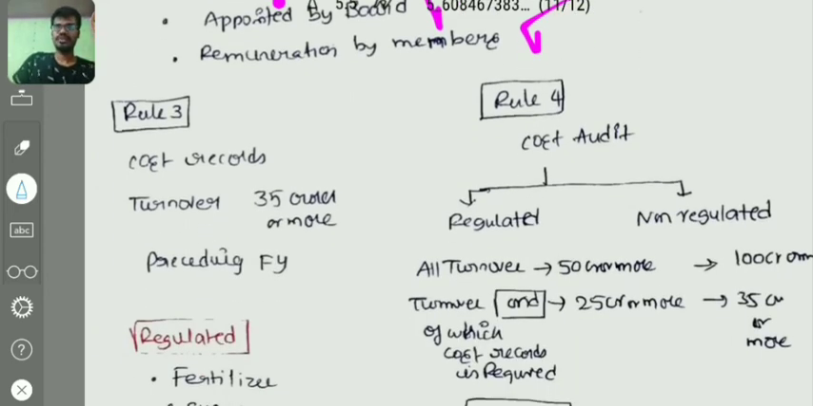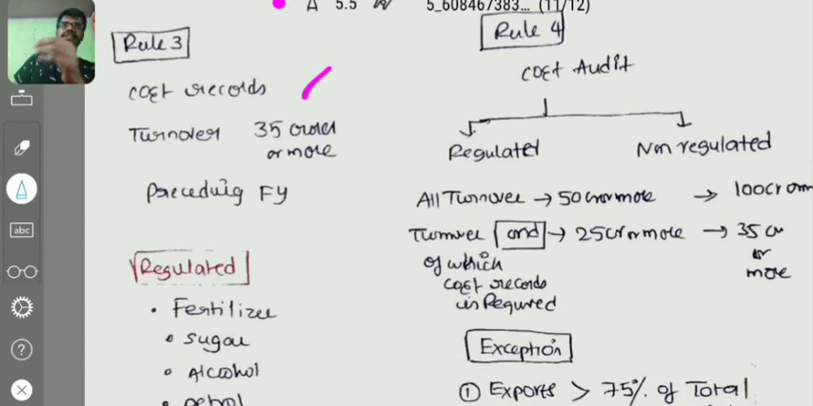Cost records, you have to see the turnover 35 crores or more. If the turnover is 35 crores or more in the preceding financial year, then cost records will be maintained by the particular company. For cost audit condition, we have to see whether the particular company is regulated or non-regulated. If it is regulated, we have to see the particular condition. The aggregate turnover is 50 crores or more, and the turnover of the product or services for which cost records are required to be mandatorily maintained is 25 crores or more, then cost audit is compulsory.